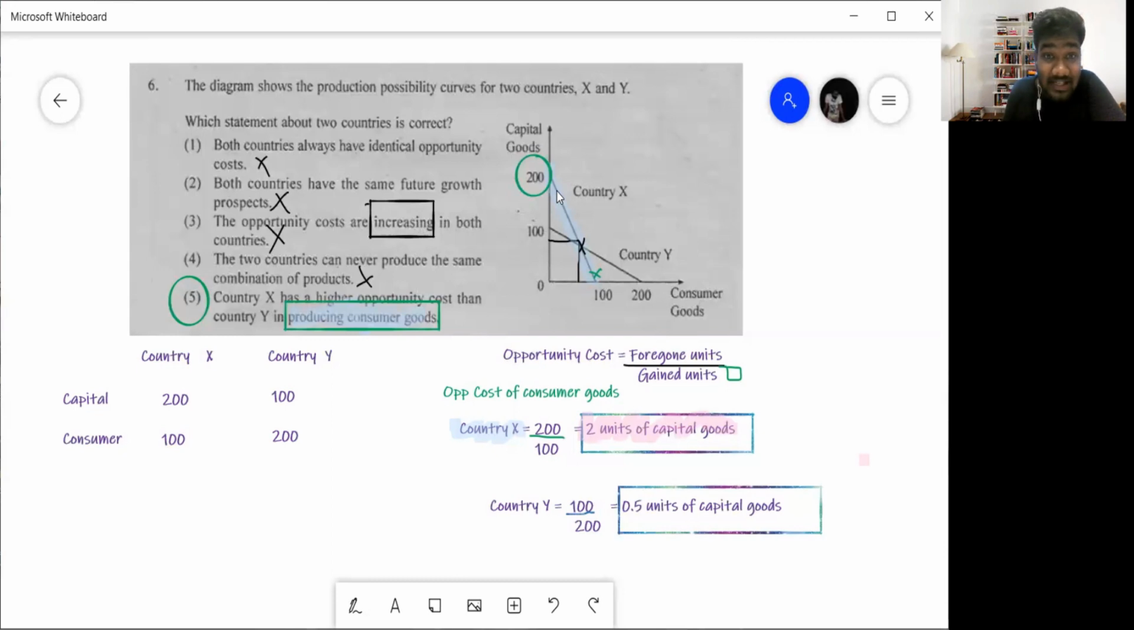A straight line PPC denotes constant opportunity cost, not increasing opportunity cost. That is why that is also wrong. Then number 4 says two countries can never produce the same combination. Now, can you see at this combination where these 2 points are intersecting, right?